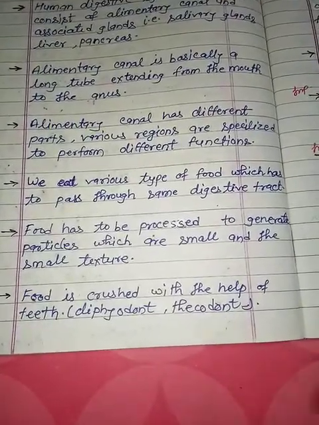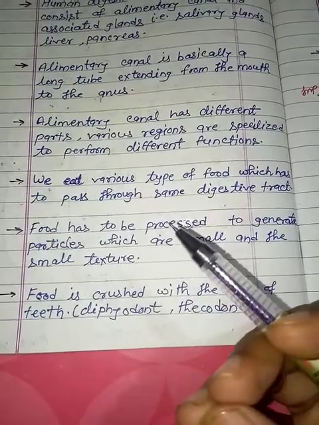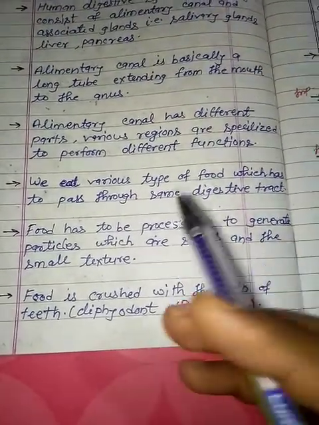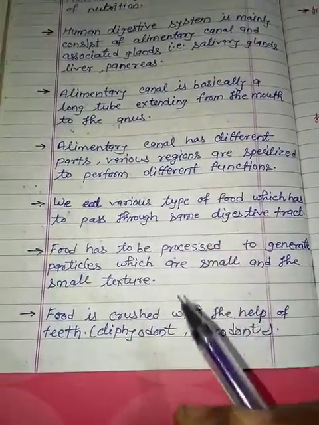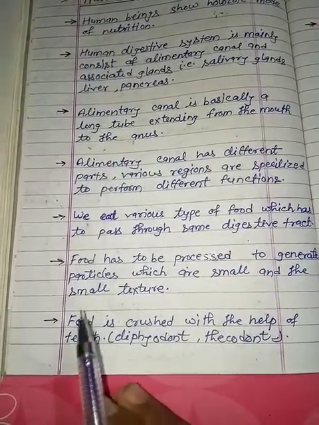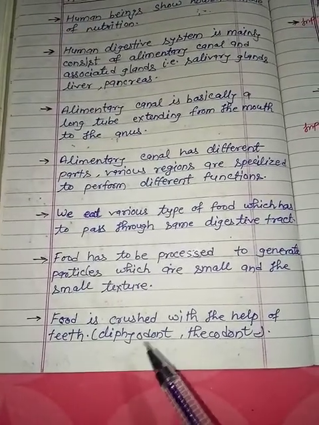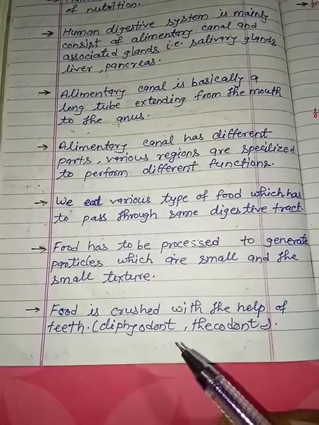It needs to be broken down into a simpler form. Later we will discuss how carbohydrates like starch and glycogen are broken down into smaller ones. Starch is the storage material in plants, and glycogen is the storage material in animals. Food is crushed with the help of teeth, as teeth play the most important role in crushing food material.